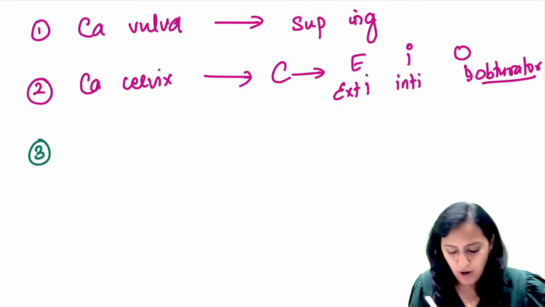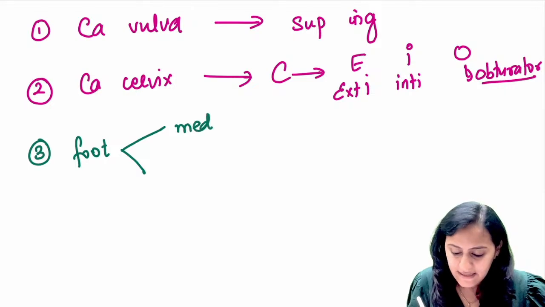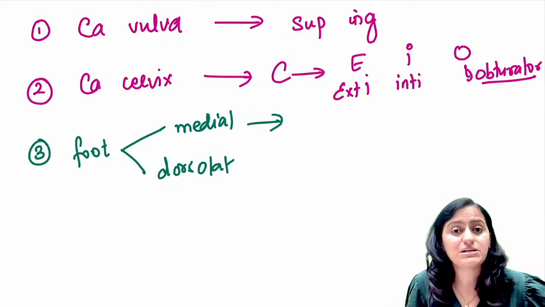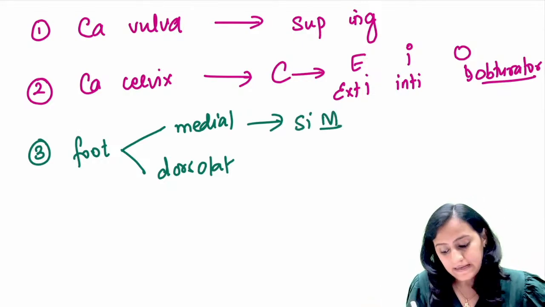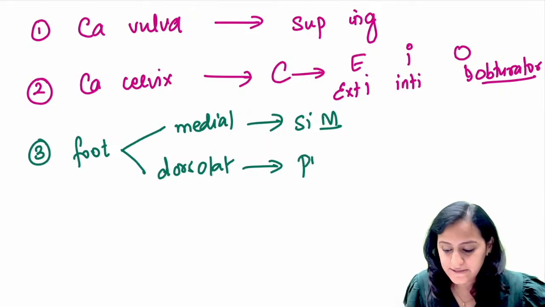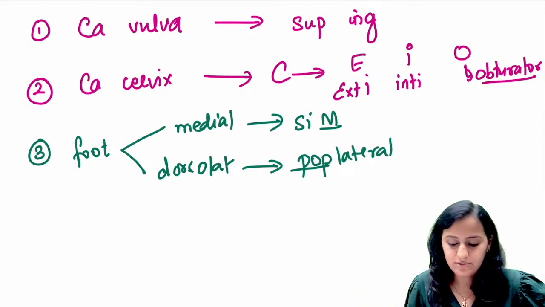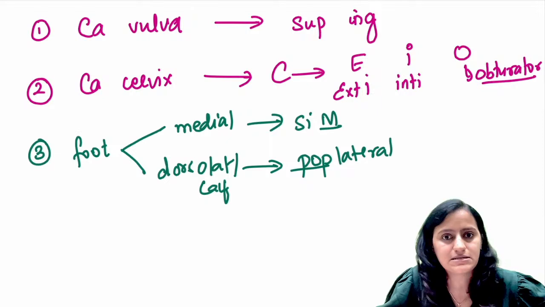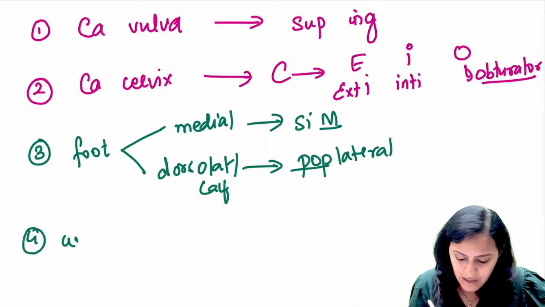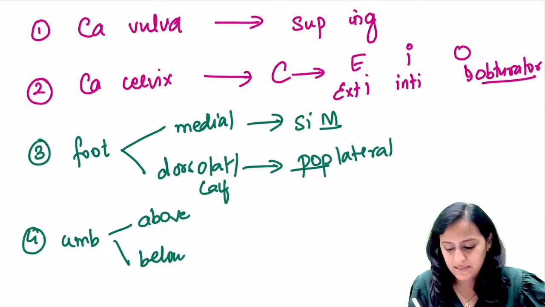Next important one, if it is for the foot or the leg, medial and lateral. Medial is going to be superficial inguinal. Dorsolateral is going to be popliteal. Be it the posterior calf as well, it is the popliteal one. Coming to umbilicus, skin above umbilicus and skin below umbilicus.